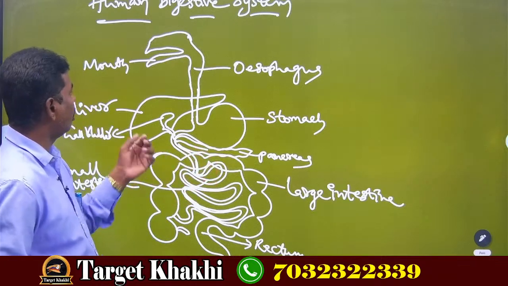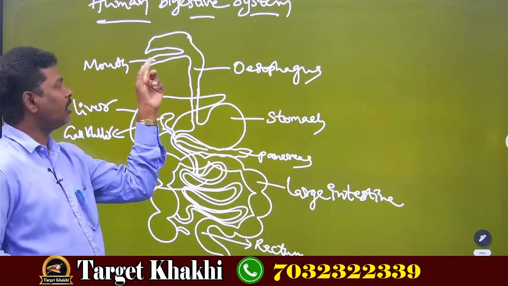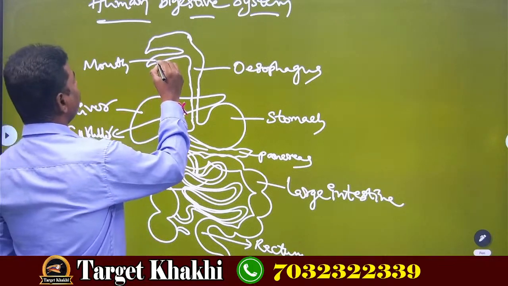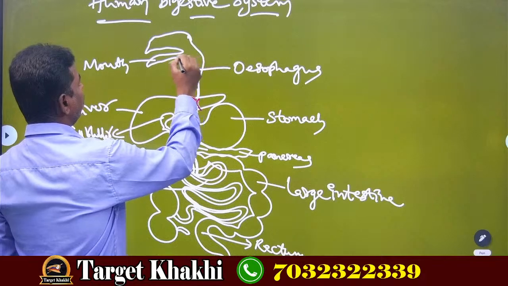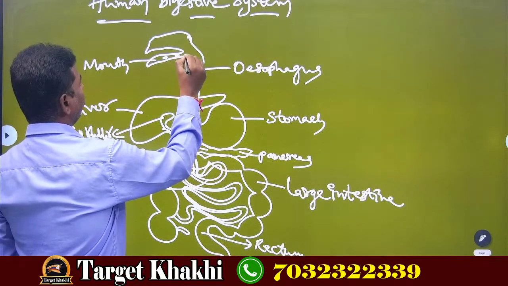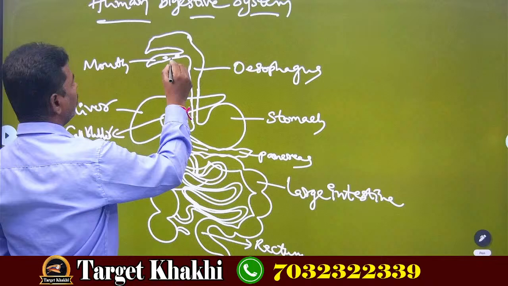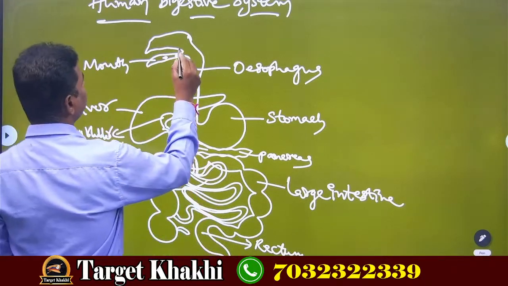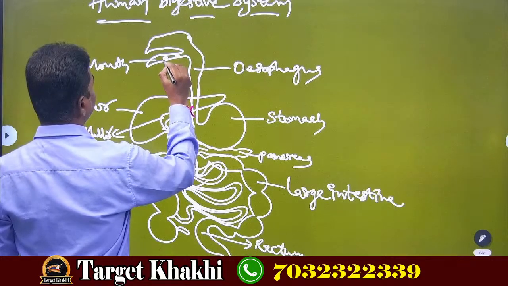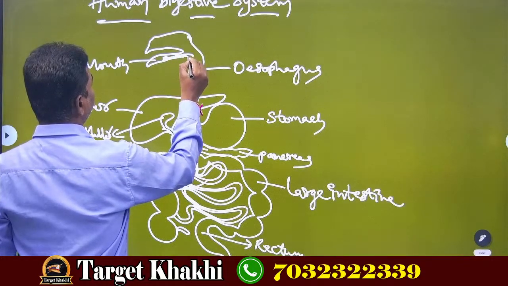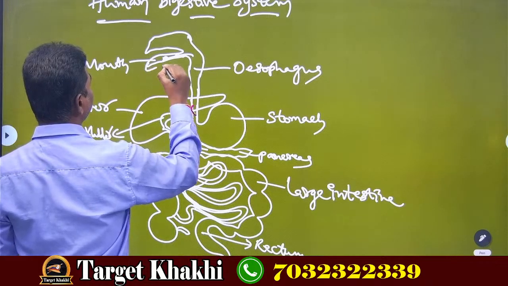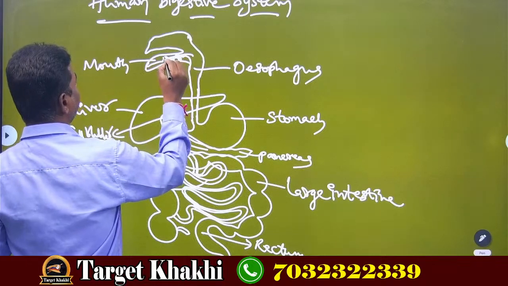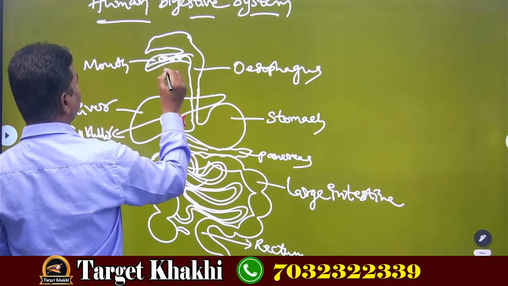I already told you, intake of food is called nutrition. We are taking food through the mouth only, no? Then the food goes inside the mouth, which we call the oral cavity or buccal cavity. In the mouth, 3 pairs of salivary glands are present. Two are below the tongue, and 1 is above the tongue.